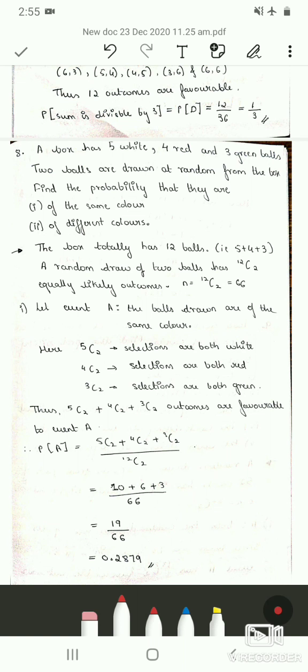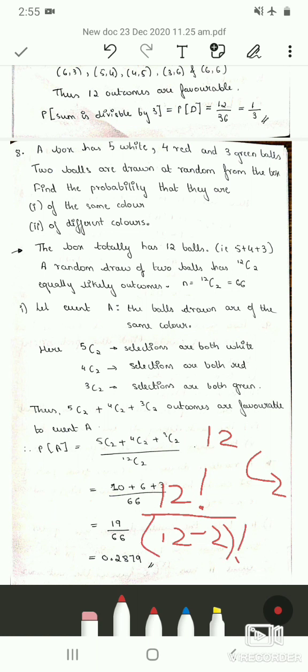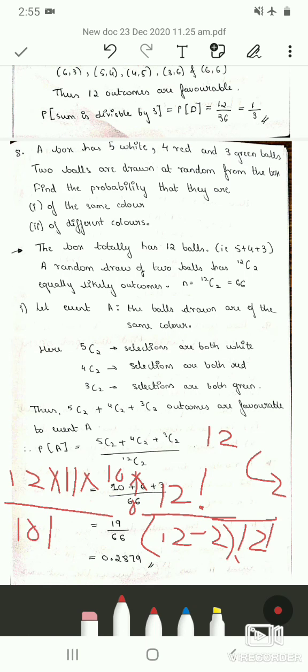That is, 12C2 is nothing but 12 factorial divided by 12 minus 2 factorial into 2 factorial. So 12 factorial is nothing but 12 into 11 into 10 into 9 and so on till 1, divided by 12 minus 2, which is 10 factorial, into 2 factorial.